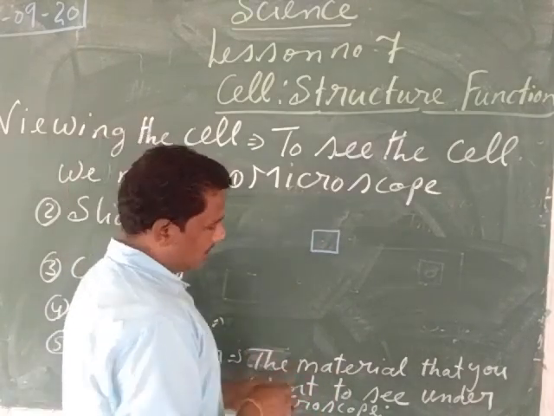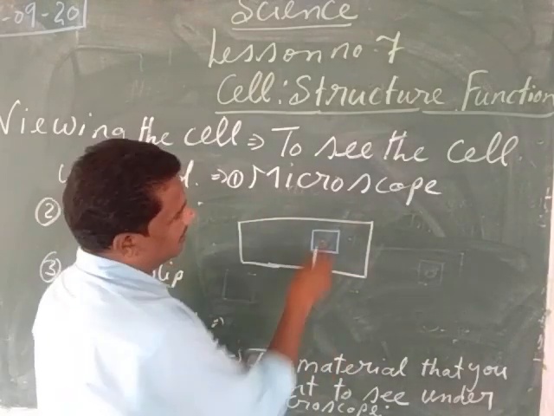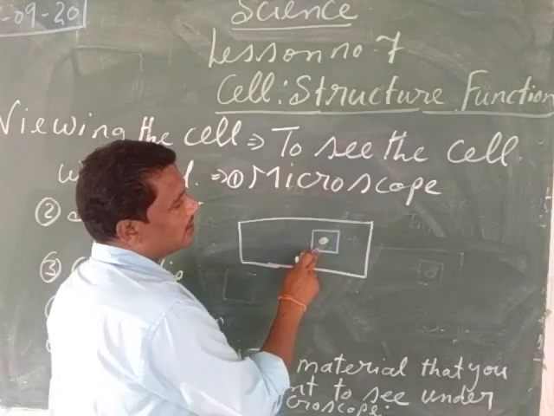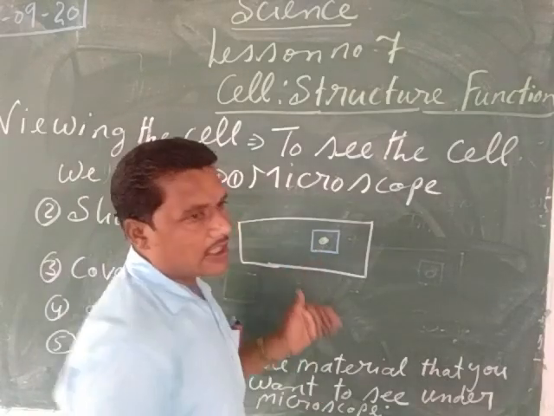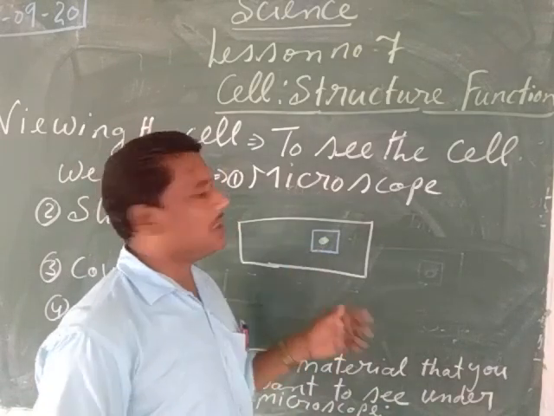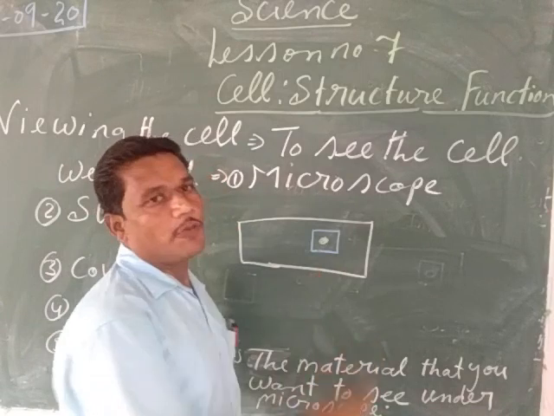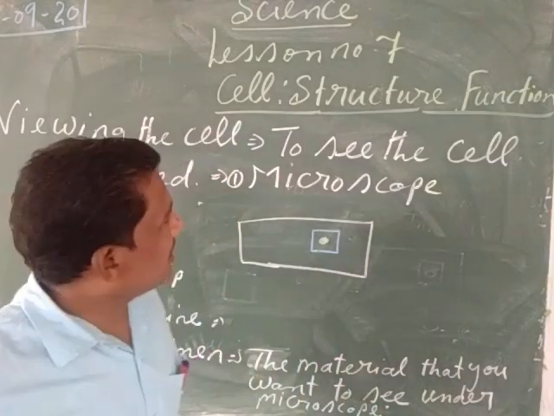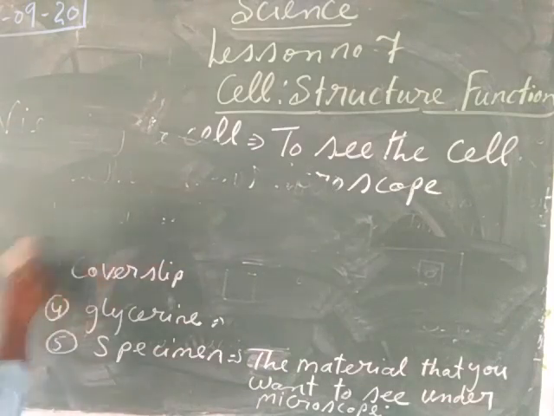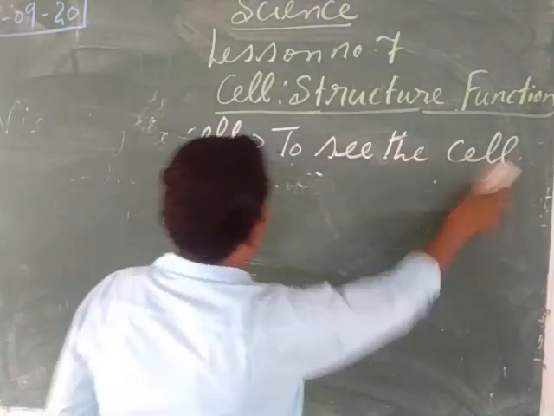So see my child, suppose this is the slide, we have kept the study material, and upon the study material we have kept the cover slip. So this cover slip prevents the material from spreading too much, as well as from coming in contact with the microscope when we are observing it. So my child, these were the topics about viewing the cells. Now we are going to come to the next topic.